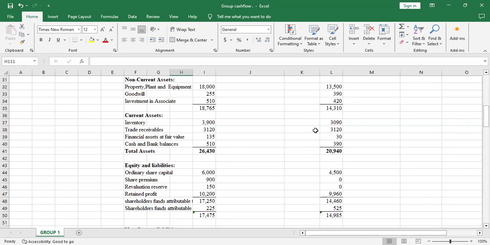The same applies to trade receivables. If there's a reduction in trade receivables, then it means that we have been receiving money. So for current assets adjustment, an increase is a cash outflow. A decrease is a cash inflow.